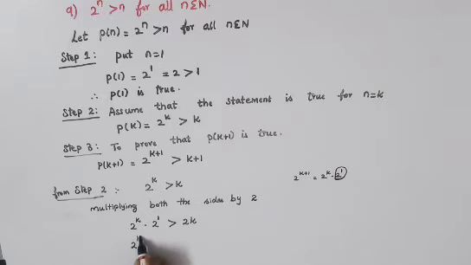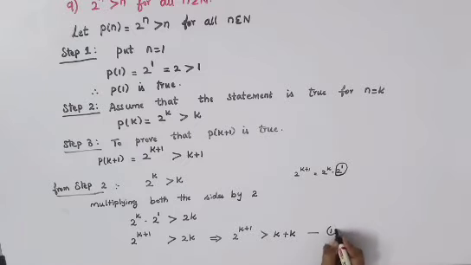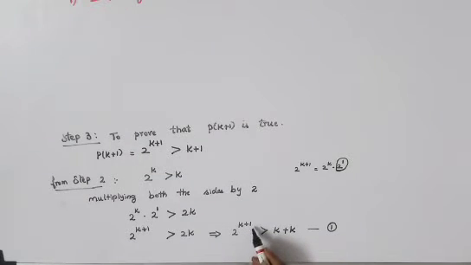So 2 power k plus 1, which is greater than 2k. So this implies 2 power k plus 1 greater than 2k. I'll just split up as k plus k, because 1k plus 1k will get 2k. Okay, so I'll just write it as k plus k. I'll just mark this as first equation. 2 power k plus 1 is greater than k plus k, we have got it.